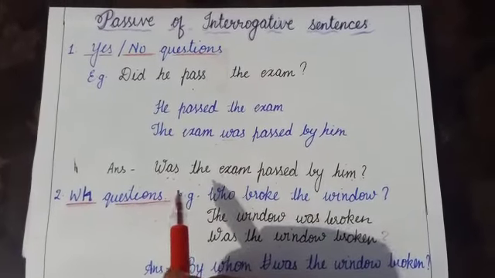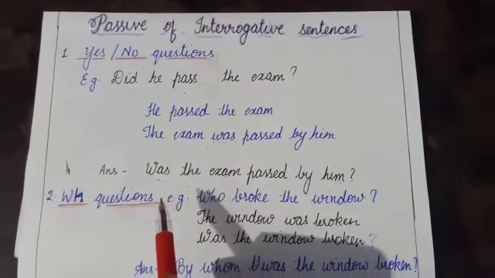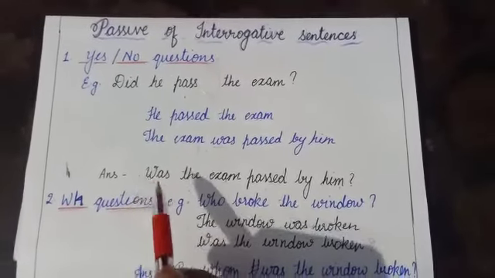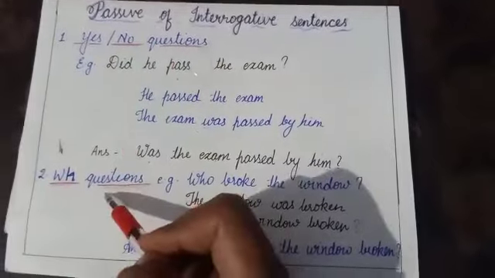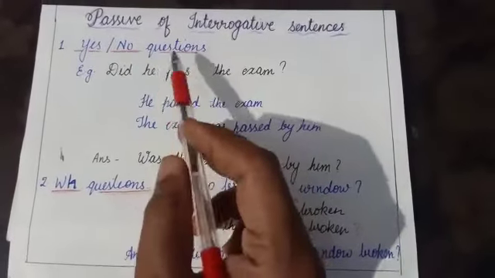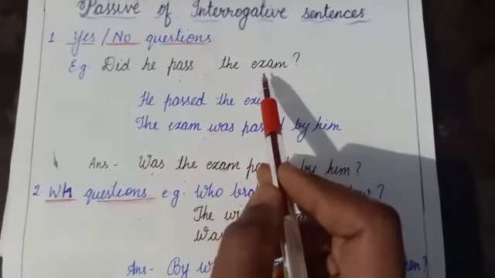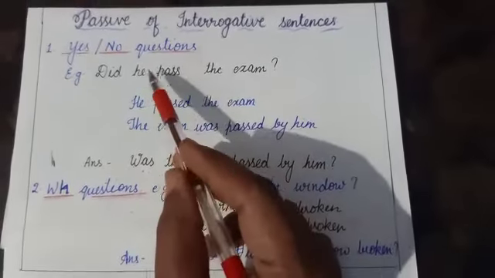Now let's take the passive of interrogative sentences. Interrogative sentences means the sentences asking a question. These are of two types. First one, yes-no questions, and the second one, WH questions. Yes-no questions, for example, did he pass the exam? If I ask this question, the answer will either be yes or no.